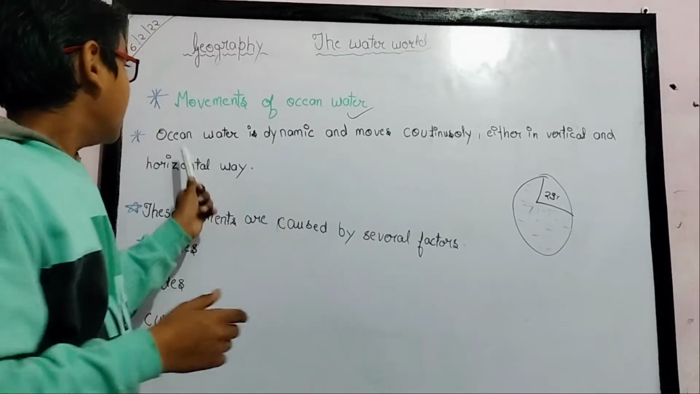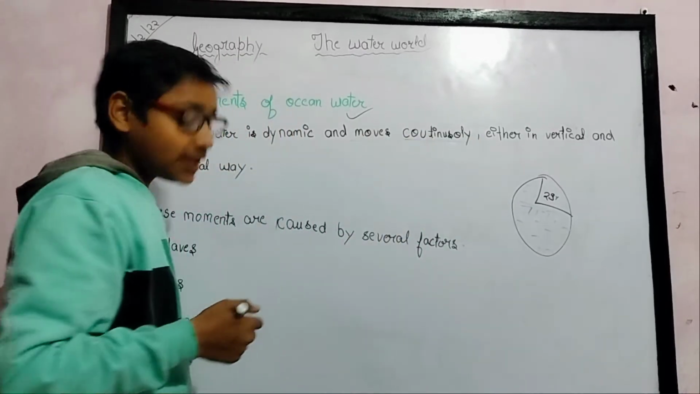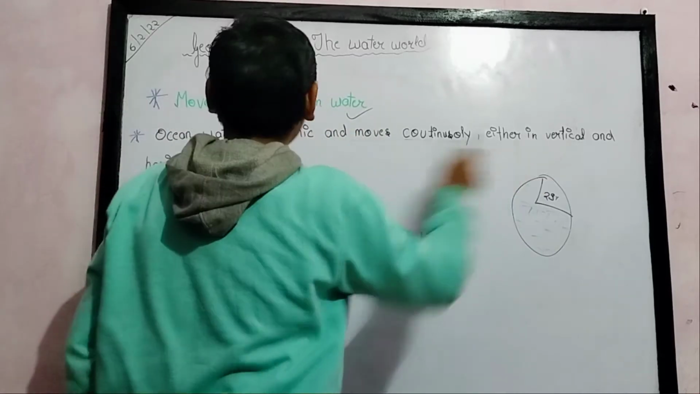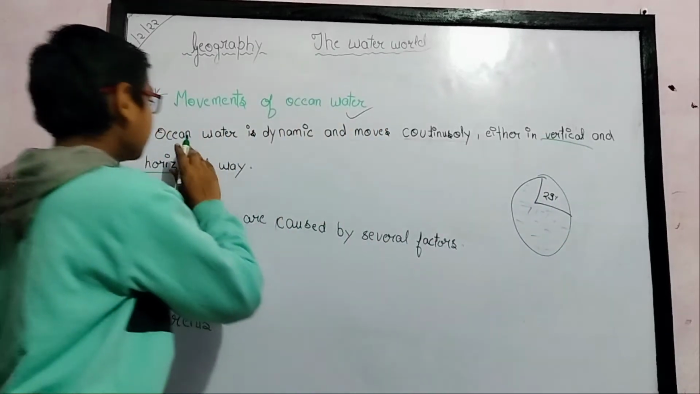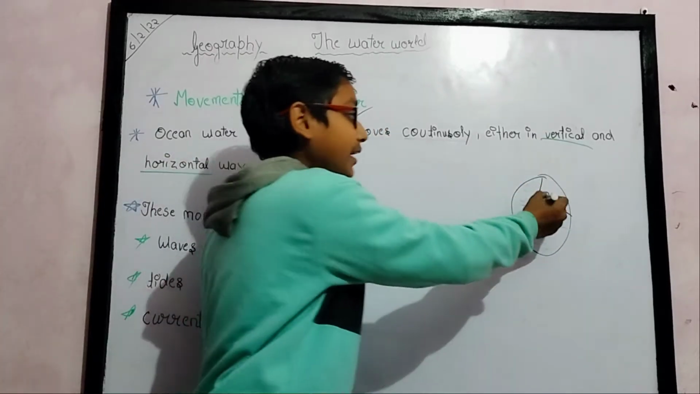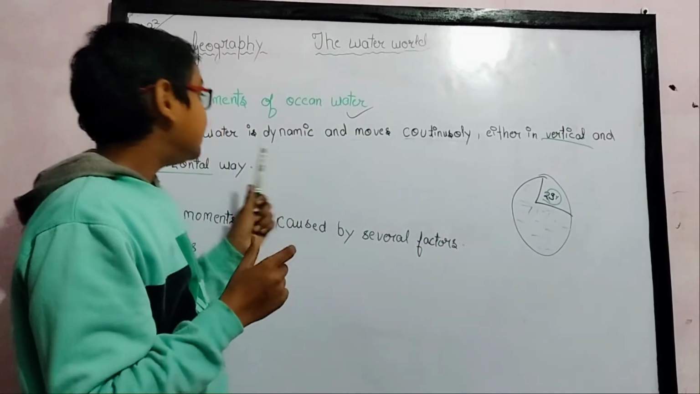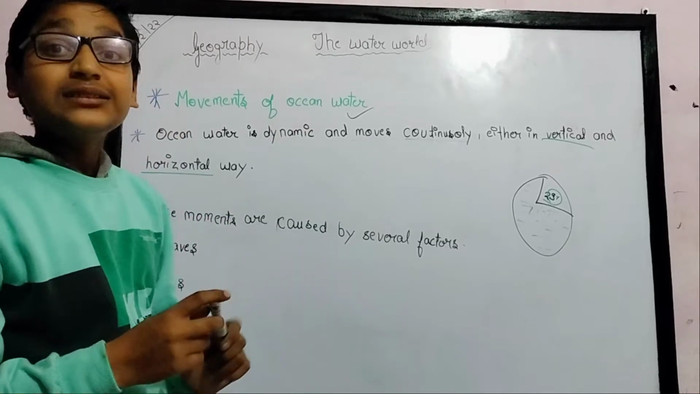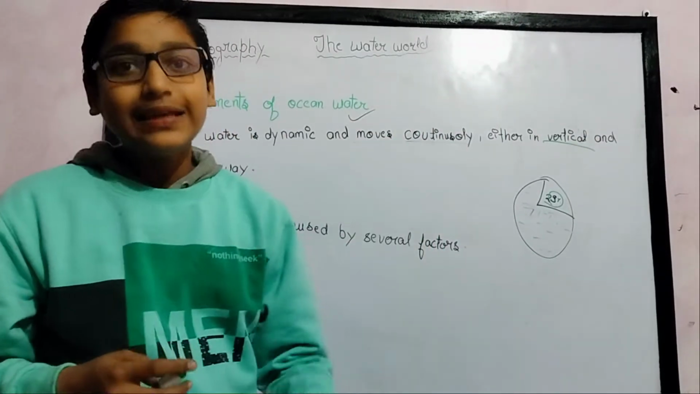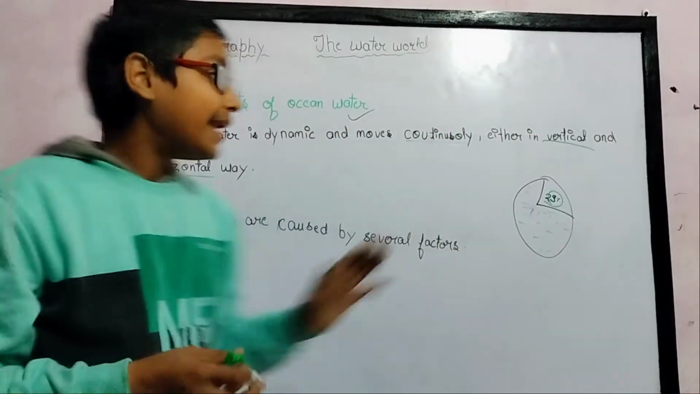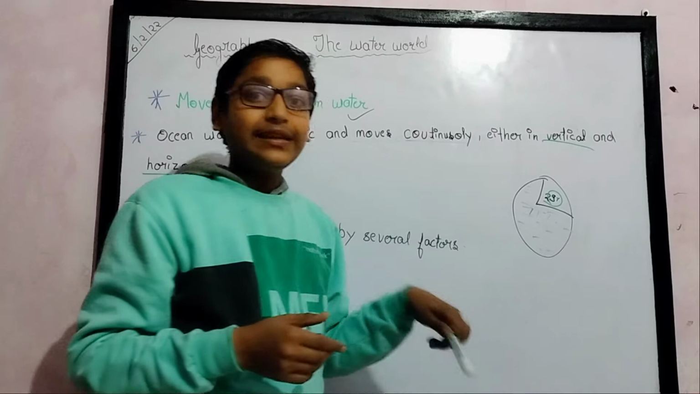Ocean water is dynamic and moves continuously, either in a vertical or a horizontal way. Dynamic means having the energy to move. So the ocean water moves continuously from one place to another.